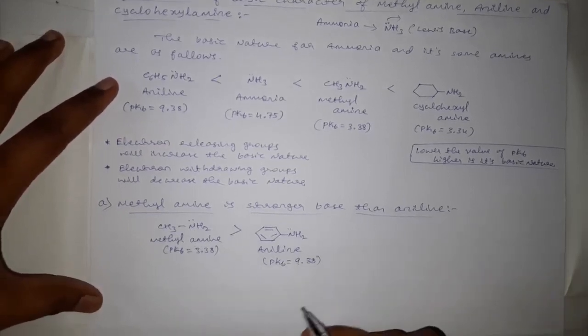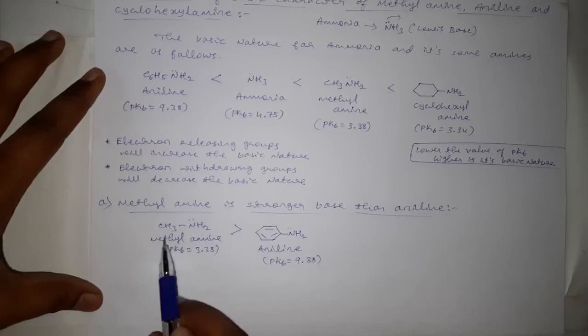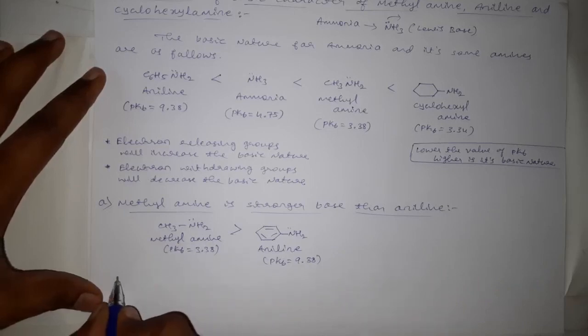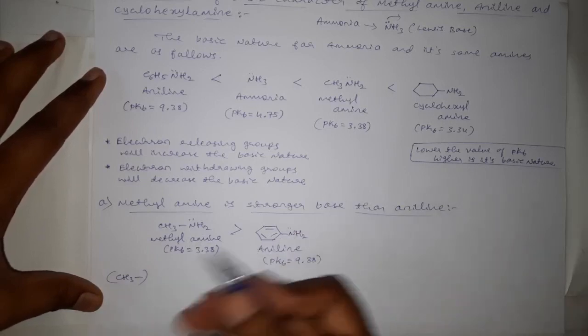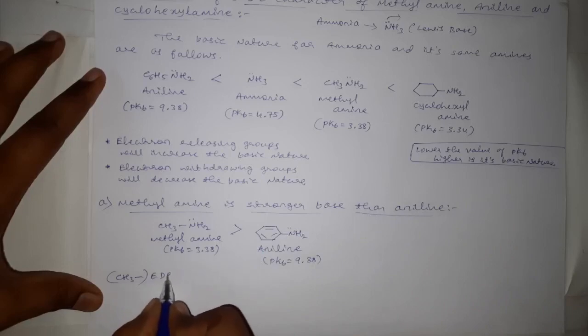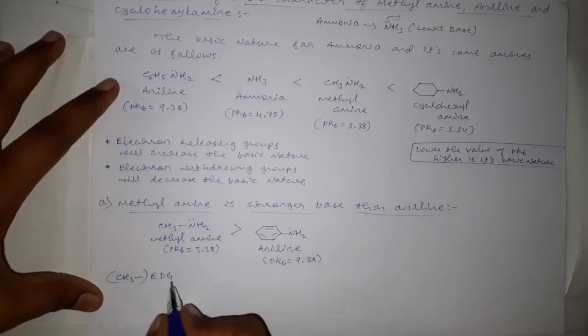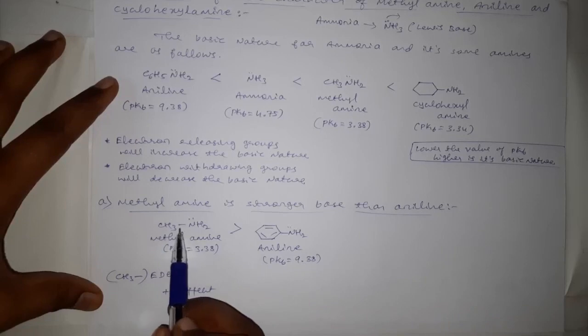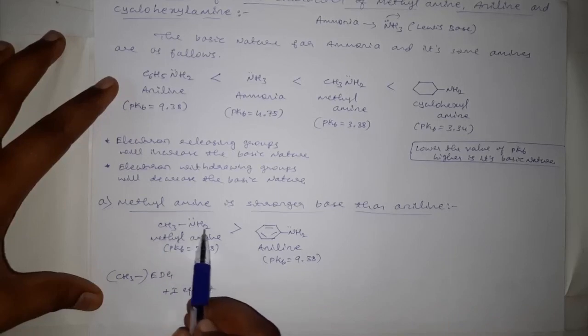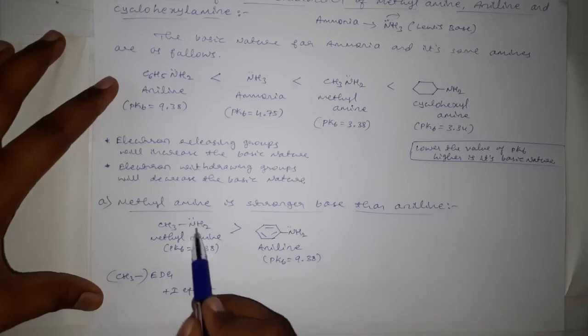Then what may be the reason here? See here, in this methylamine, this methyl group, the CH3 group, is an electron releasing or electron donating group. Therefore it has a plus I effect. Plus I effect means it will push the electrons towards the NH2 group, and therefore it will cause a greater electron density on the nitrogen atom.